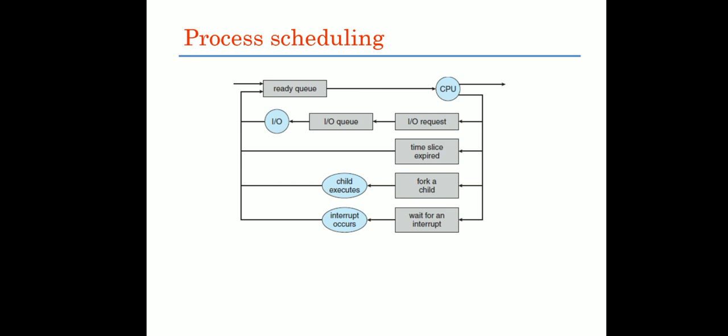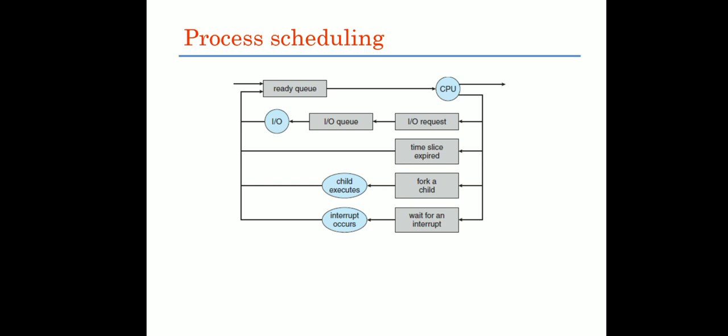Then when the IO is satisfied, it will come back to the ready queue. If any process has met the time quantum in your round robin algorithm, the time slice expired, then it will be taken out of the CPU and again put into the ready queue.